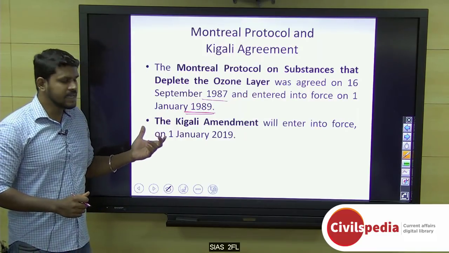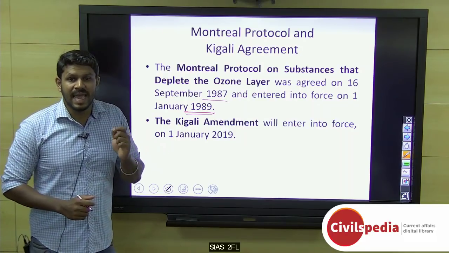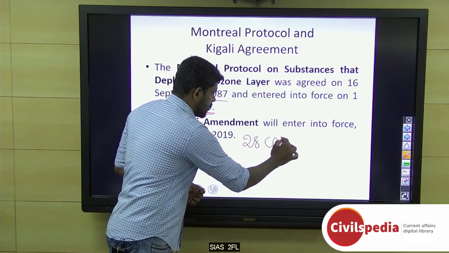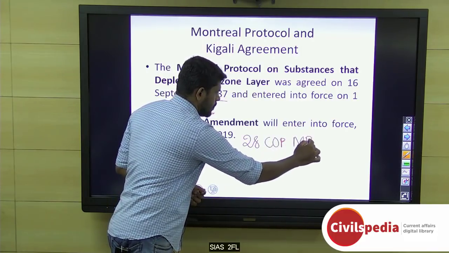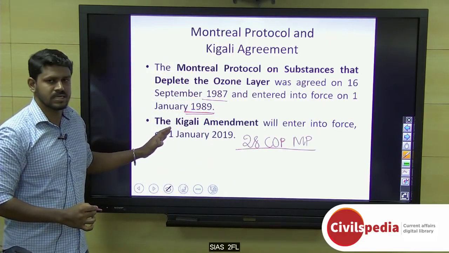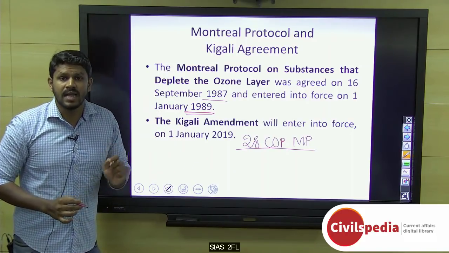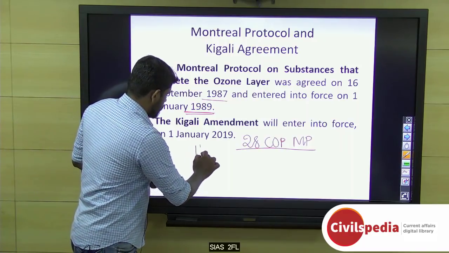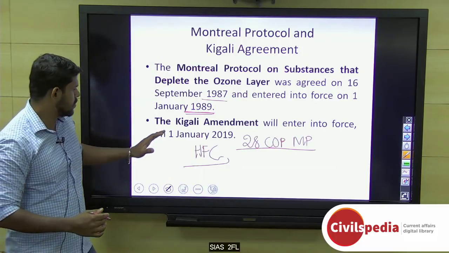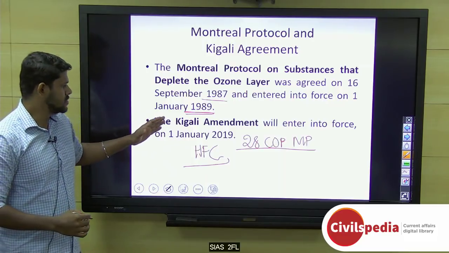And when we talk about the Kigali Amendment, it was a result of discussion of the 28th Conference of Parties of the Montreal Protocol, which was held in 2016 in Kigali, which is the capital city of Rwanda. And this amendment included hydrofluorocarbon also as a chemical to be phased down from 2019. It will come into force on 1st January 2019 for those countries which ratify this amendment.